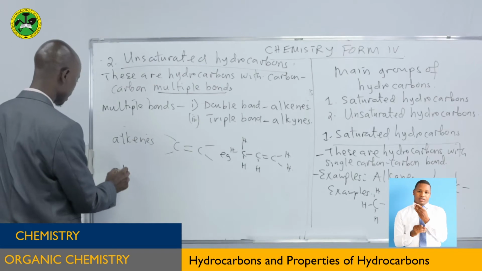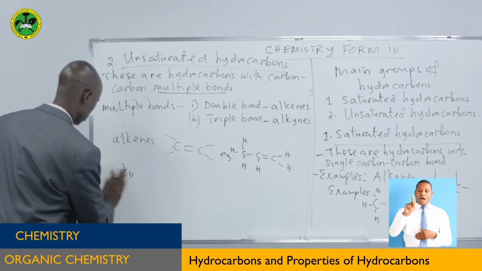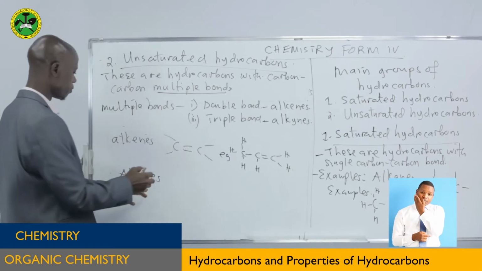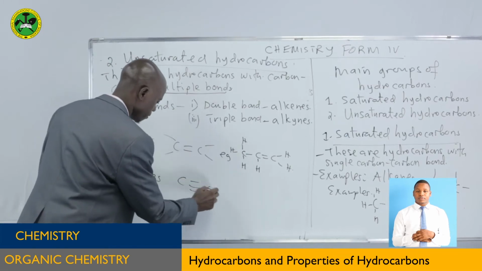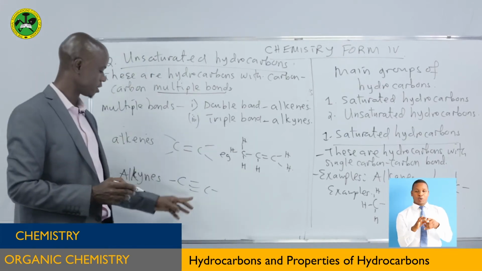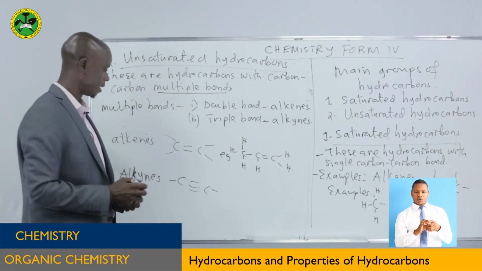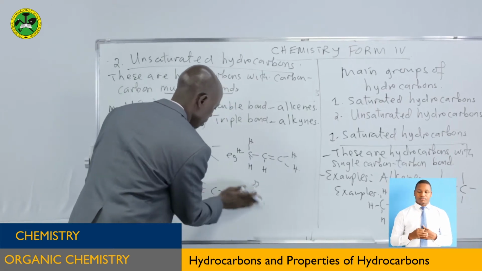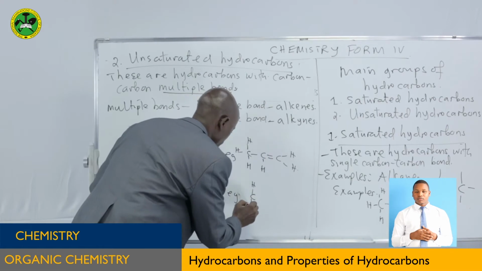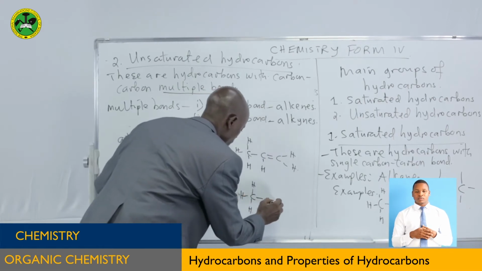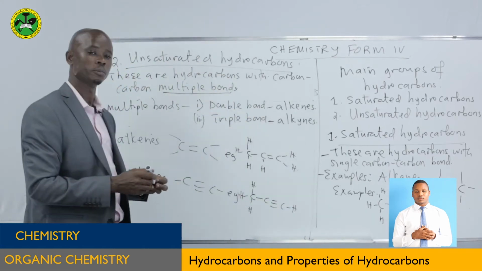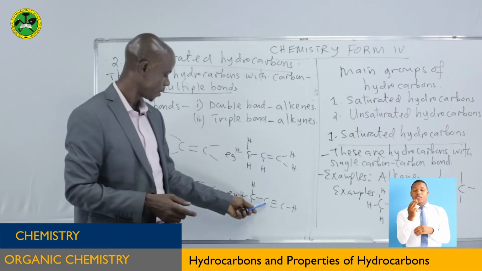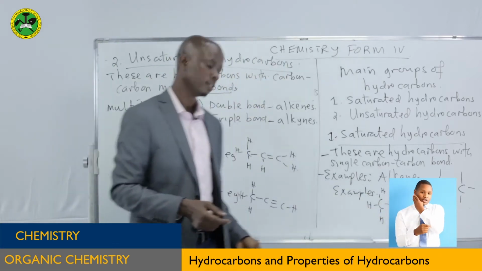Now for the case of alkynes, they are written this way. There is a triple bond between 2 carbon atoms. Now, to give an example, it is like this. Sorry, let me write it properly. I'm sure that you can see here. The carbons with the triple bonds, they are different from this one, as you can see.